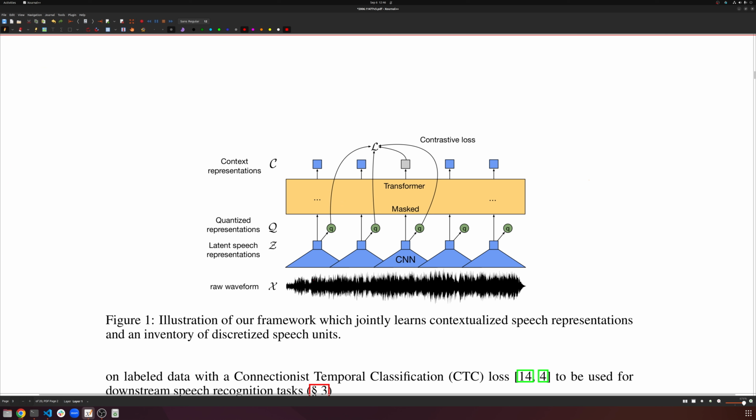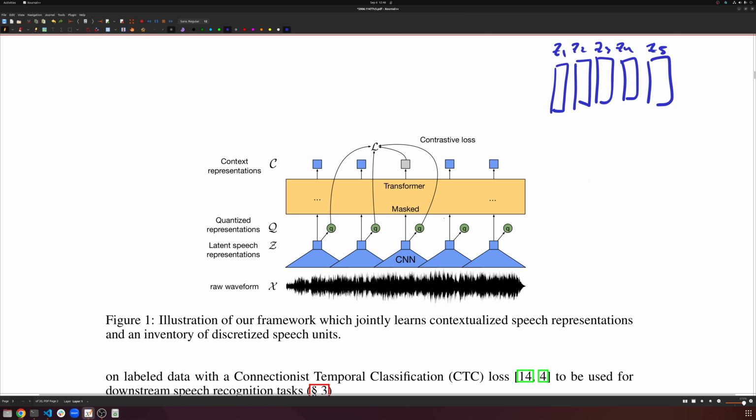We'll take some audio, train some convolutions on it, and extract some features Z1, Z2, Z3, Z4, Z5. Let's do this in the colors that they use, just so it's clear. These are my outputs, Z1, Z2, Z3, Z4, Z5, the outputs of my convolution.